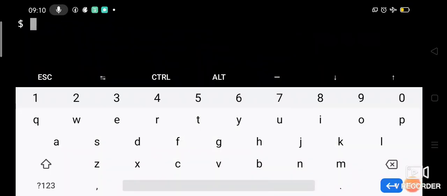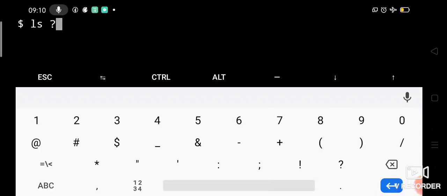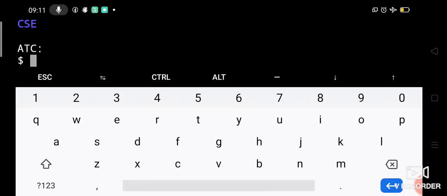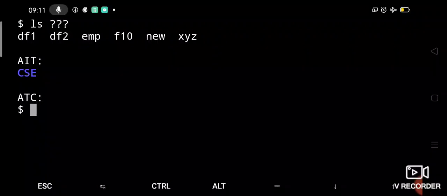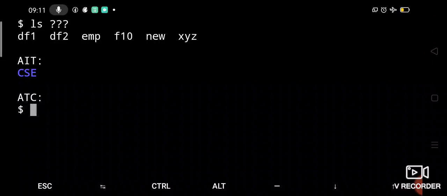So now let us say ls with 3 question marks. That means all files which have 3 letters. See, now it has listed all the files which have 3 characters, even the directories AIT, CSE, ATC, isn't it? Those directories as well as files are displayed which have only 3 characters, nothing more than that, right? So likewise you can use the question mark for matching single characters.